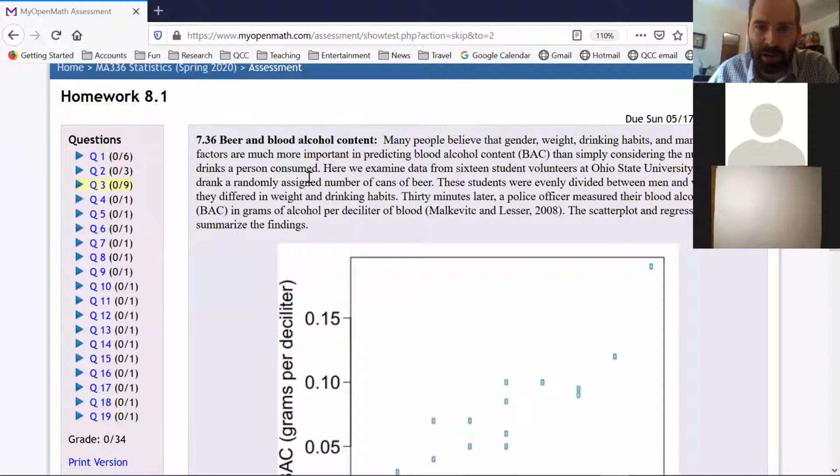Beer and blood alcohol content. Many people believe that gender, weight, drinking habits, and many other factors are much more important in predicting blood alcohol content, BAC, than simply considering the number of drinks a person consumed. Here we examine data from 16 student volunteers at Ohio State University who each drank a randomly assigned number of cans of beer. These students were evenly divided between men and women, and they differed in weight and drinking habits. 30 minutes later, a police officer measured their blood alcohol content in grams of alcohol per deciliter of blood. The scatter plot and regression table summarize the findings.